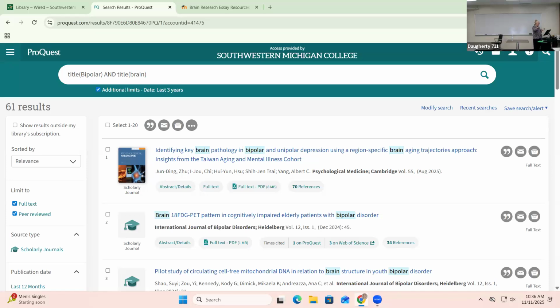Now, I don't know if this is going to be useful to you. It depends on where your focus is going to be. But a couple of things that I like, identifying key brain pathology in bipolar, but it says bipolar depression. So that means it's going to be very specific to bipolar depression. So it may or may not be something you need.